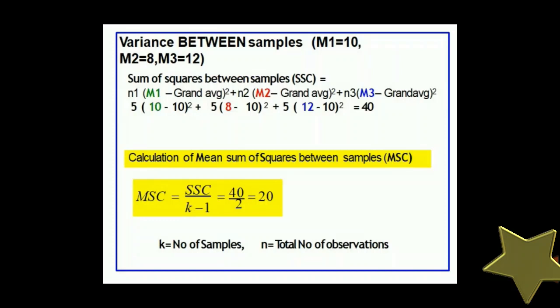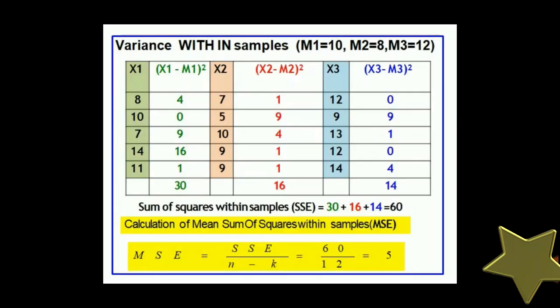MSC we get is 20. Here K is the number of samples and N is the total number of observations. Now for the next, variance within the samples, we have the means of all the 3 groups.